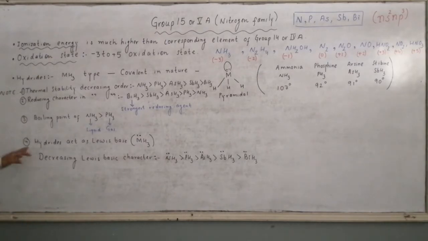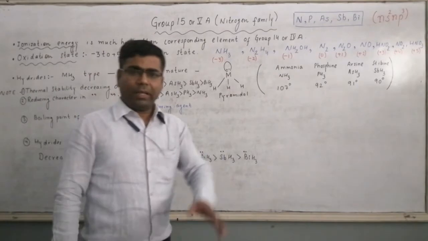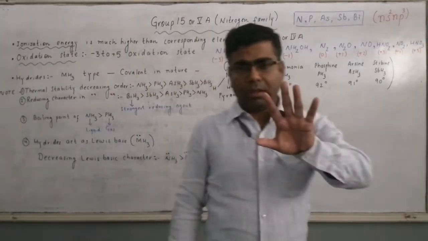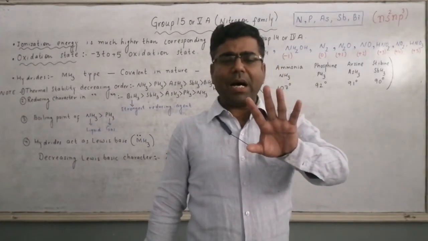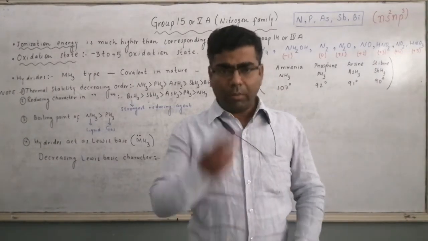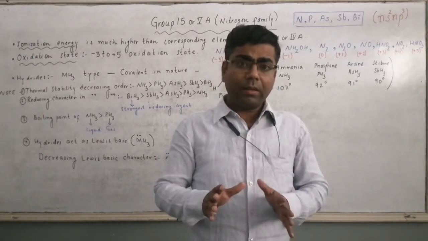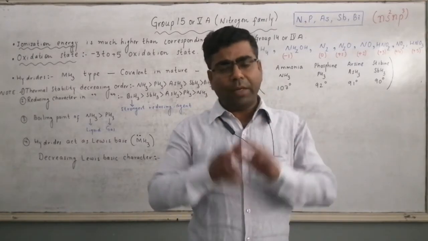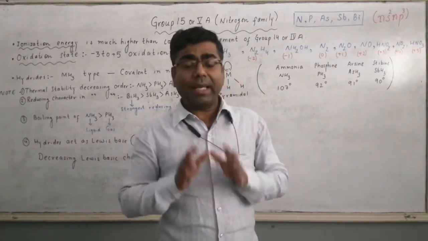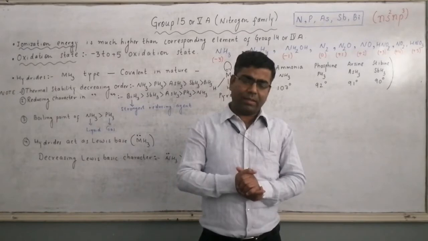Then comes hydride acts as a Lewis base. You know, there are 5 electrons in the outermost shell. 3 are involved in bond formation with hydrogen. Remaining 2 will form a lone pair of electrons over the central atom, and if lone pair of electrons is there, it can be donated to electron deficient species.